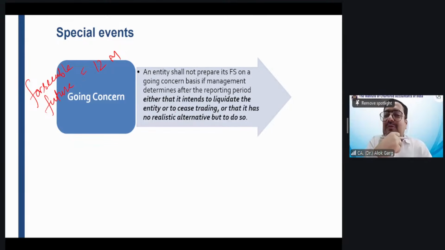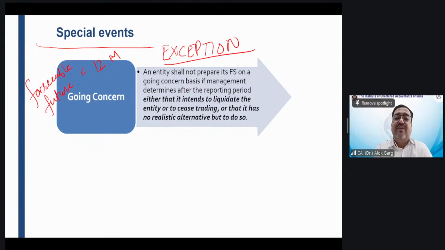If I go by the guidance, evidence of condition was not available on the reporting date, so it is a non-adjusting event. But my dear friends, why is it qualified as a special event? Why are we discussing this as a special event, not as an example of adjusting or non-adjusting? Friends, the standard says that this is an exception. This is an exception. And what is an exception?